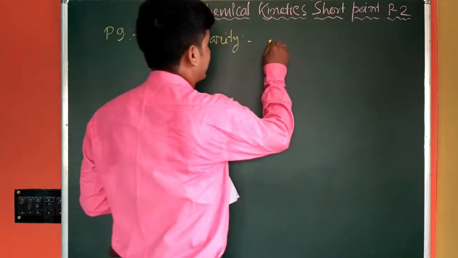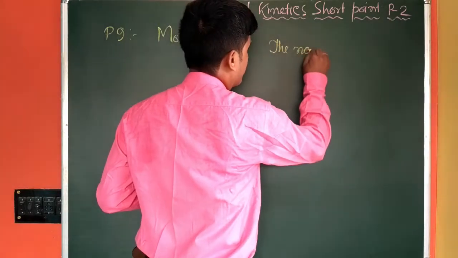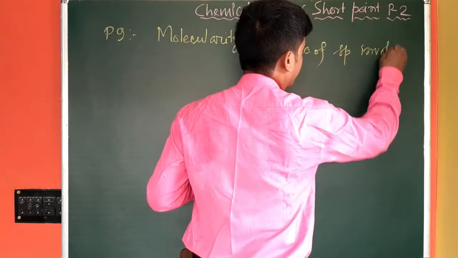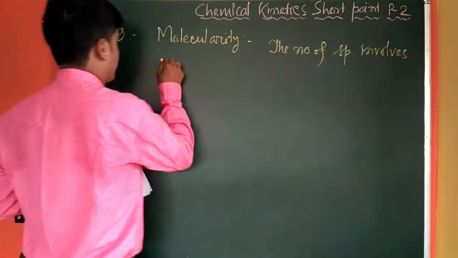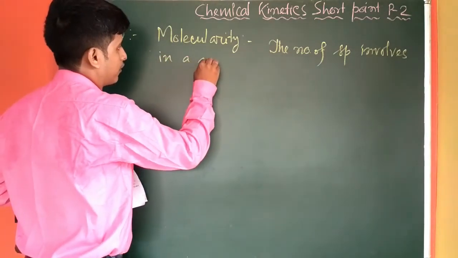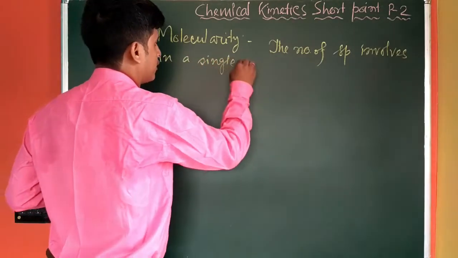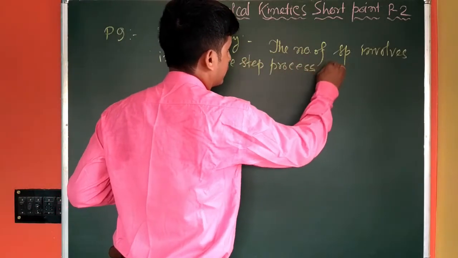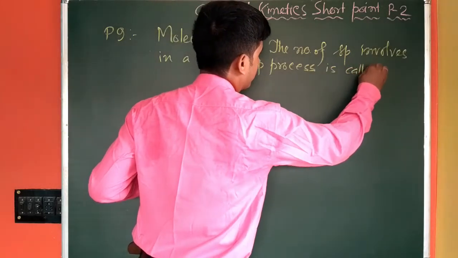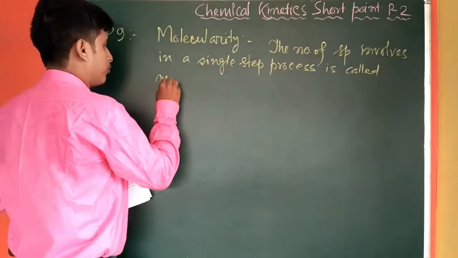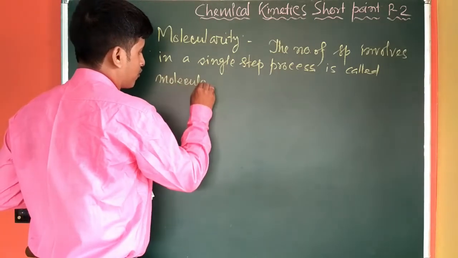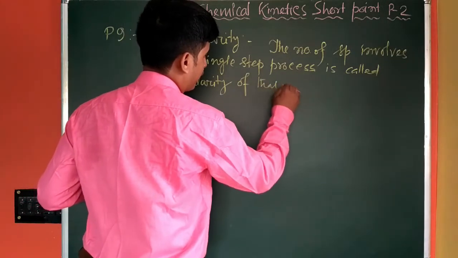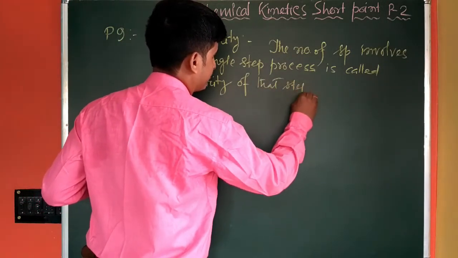Molecularity is defined as the number of species involved in a single step process is called the molecularity of that step.